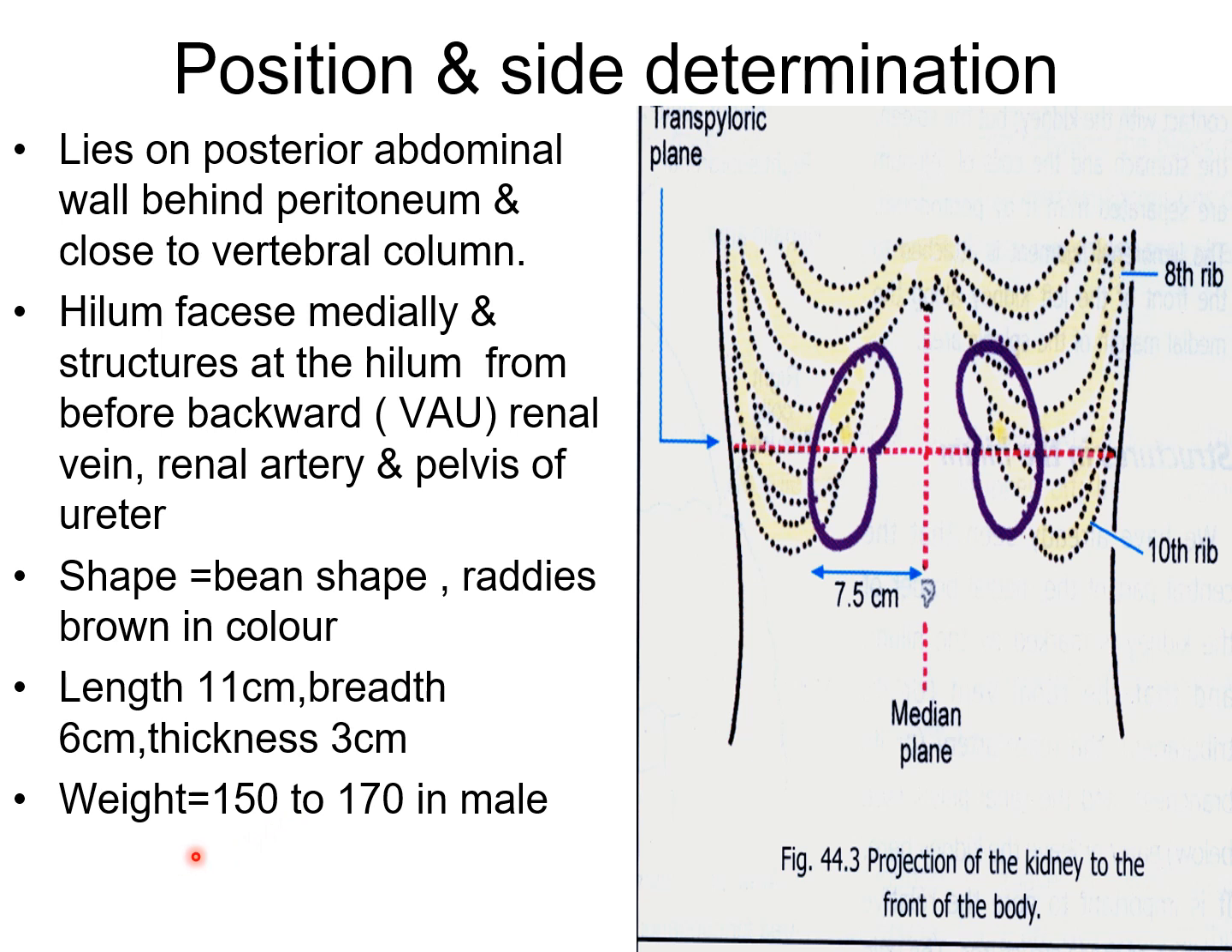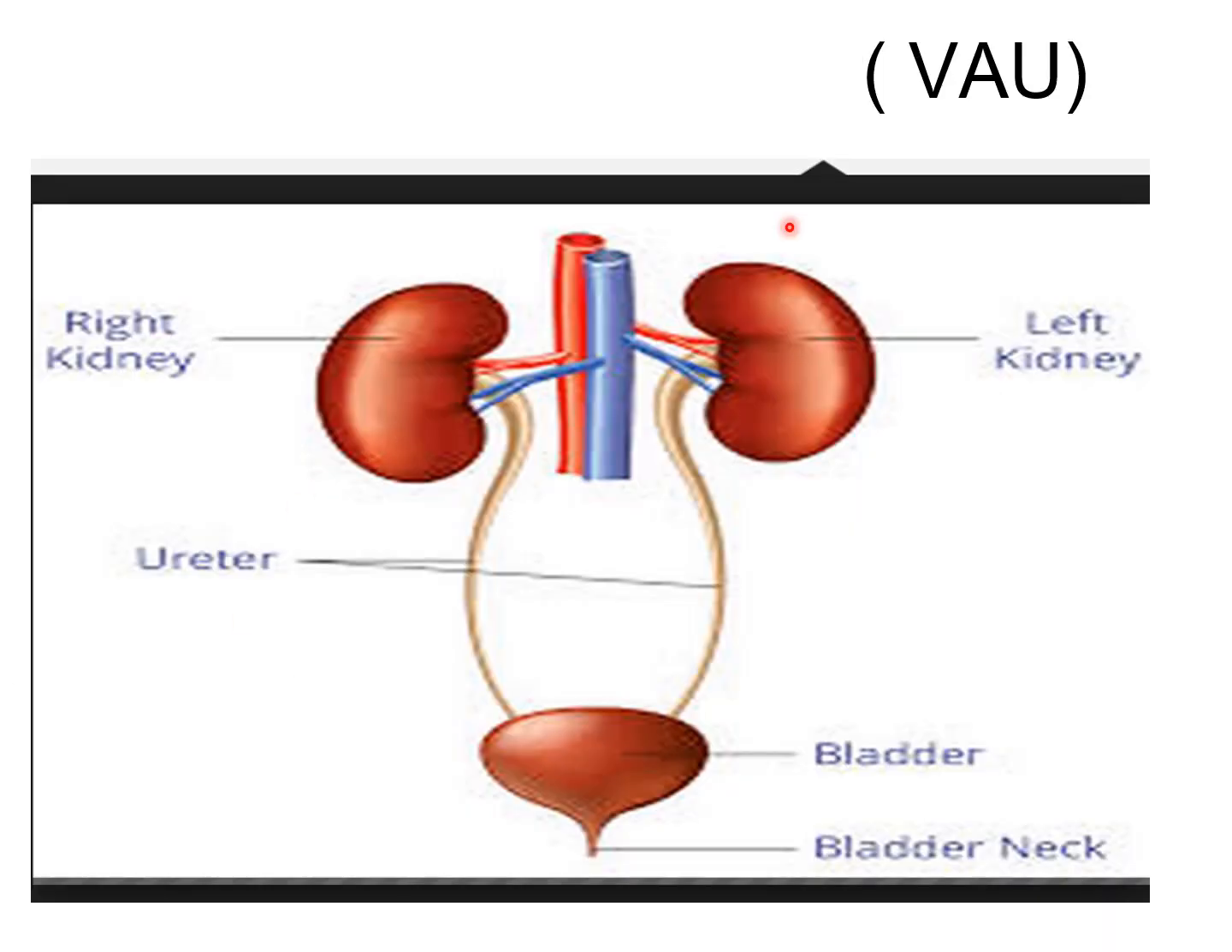The weight of the kidney in an adult is 150 to 170 grams in males and 130 to 150 grams in females. Roughly, the weight is about 4.5 kilograms. Shape: it is bean-shaped, reddish brown in color, with the hilum directed medially. Now, the relation of the kidney at the hilum: from anterior to posterior, first the vein, then the artery, then the ureter.